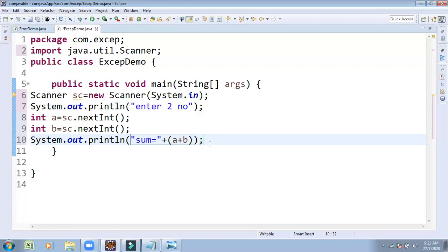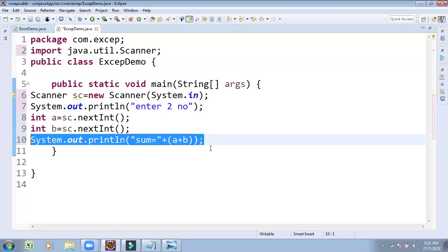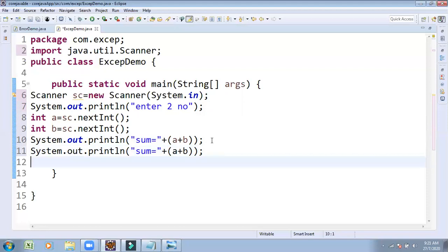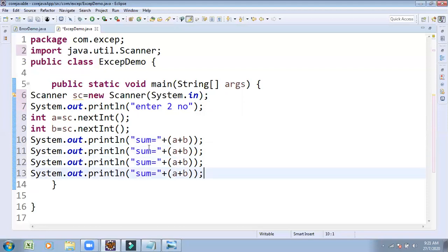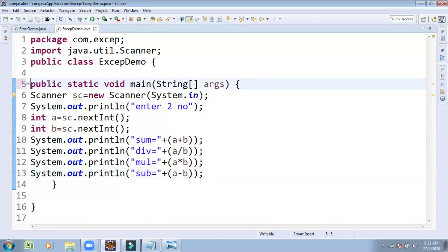Also performing addition, as well as several other operations: division of two numbers, multiplication of two numbers, as well as subtraction of two numbers. I am going to perform these arithmetic operations.